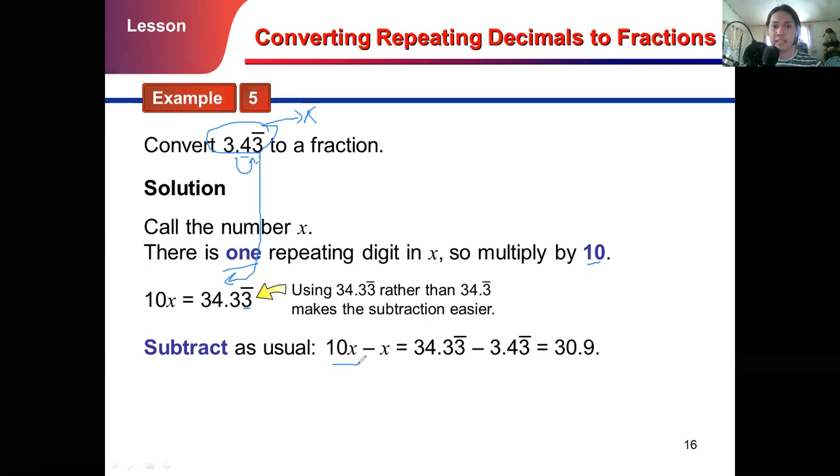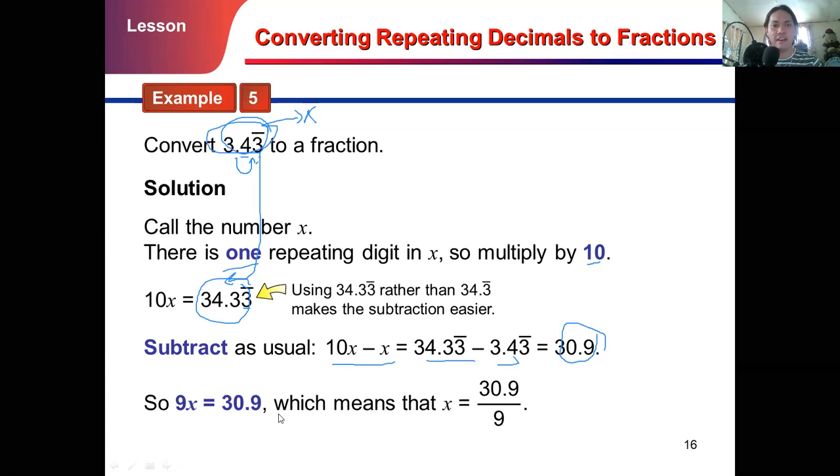Subtract the given from 10x, so 10x minus x. In short, 34.33 vinculum, the one that we multiplied, minus the given. So that gives us 30.9. This is what I said a while ago: the result is not an integer, so it's not all the time. I will emphasize that one later. So 10x minus x is 9x, which is equal to 30.9.